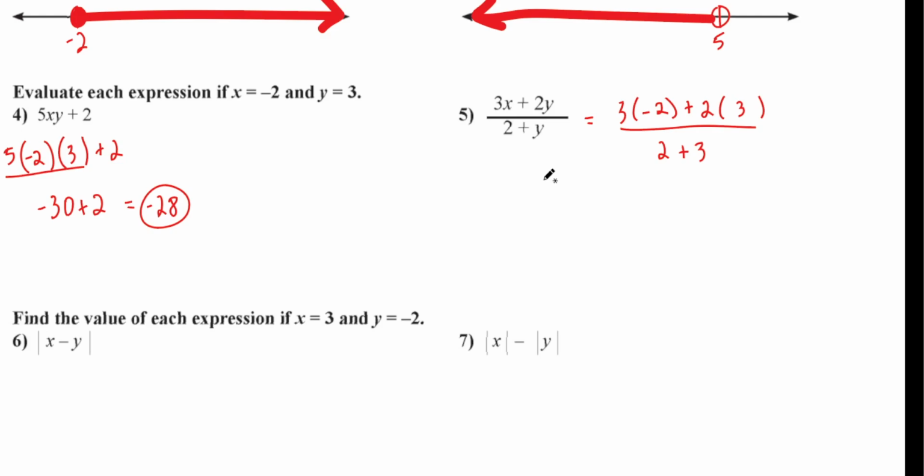Oh my gosh, my brain went south. Substitute, that's the word. Substitute, all right, in for that.